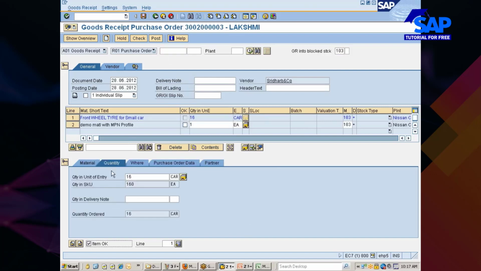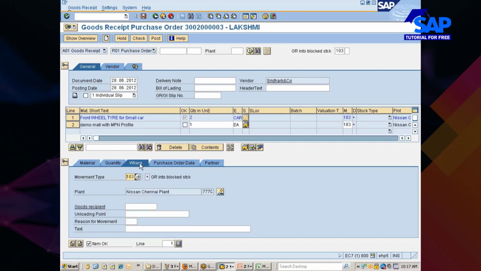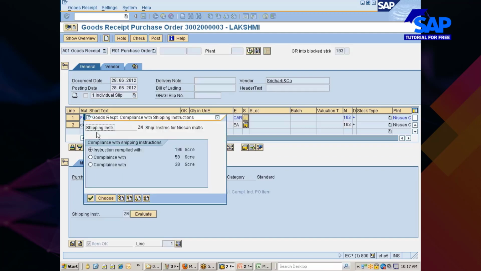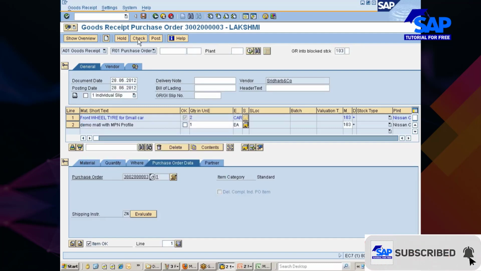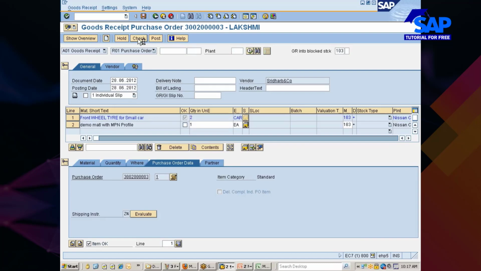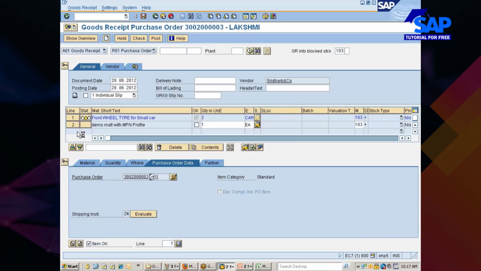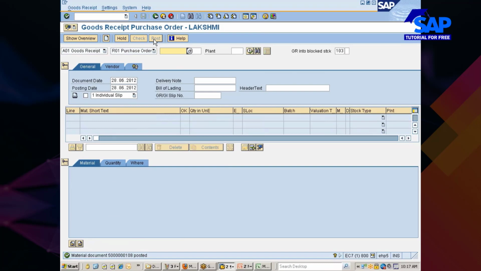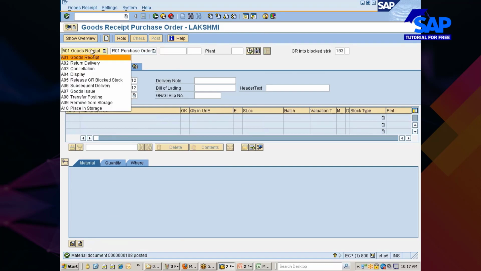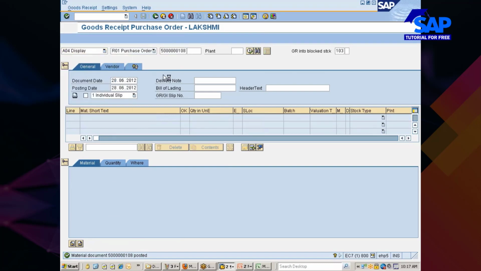Okay, look at here. Set item OK. Going with a quantity of, for example, 2 more cartons. Okay, go with evaluating shipping instructions. Shipping instructions not followed. Compliance is only 30%. Therefore, I am putting this stock into GR block stock. Okay, now I would say post. Document is posted.